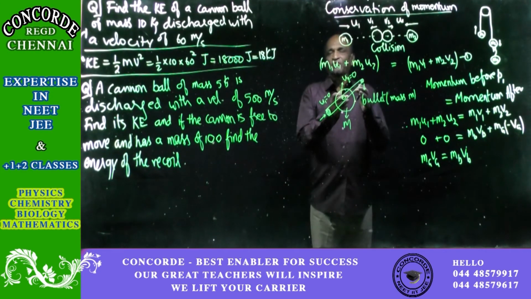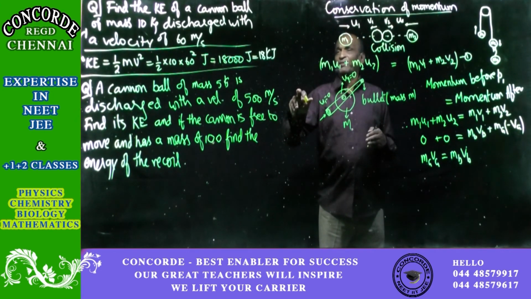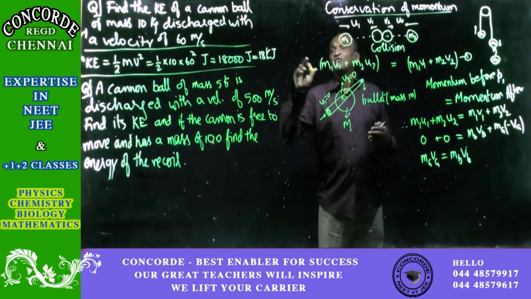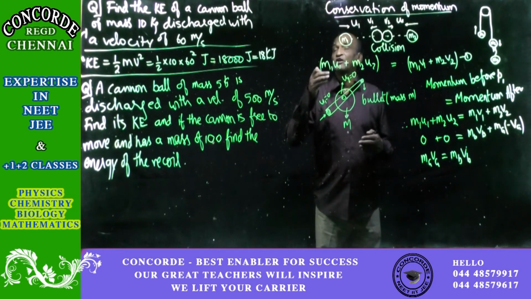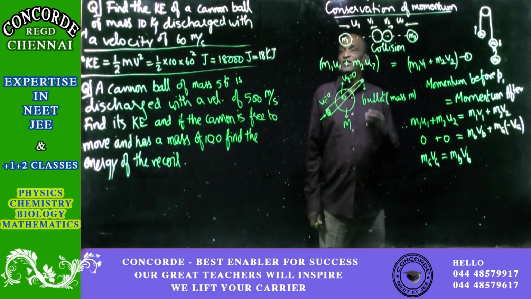So when the gun is going back, for that, see what is the velocity of the gun when it is going back. Once you know that velocity, say capital V or Vg or whatever it is, from that the energy will be half m into Vg square, or half mg into Vg square. So for that Vg is a must.